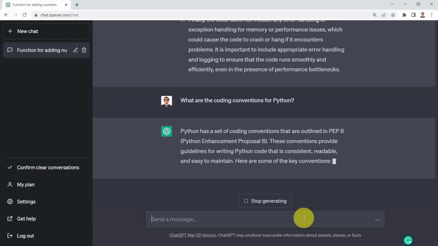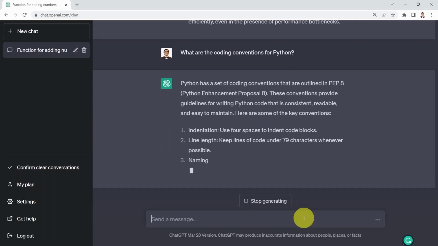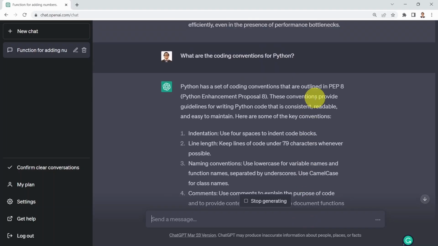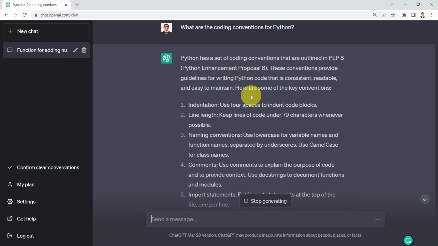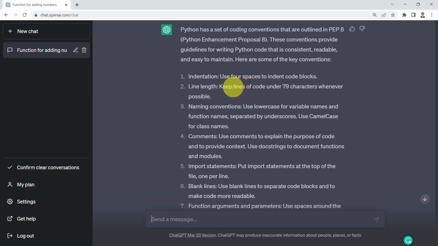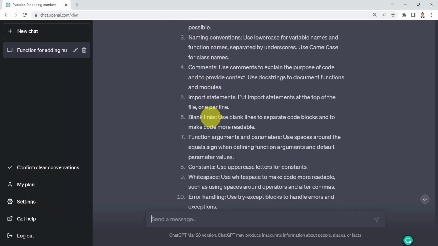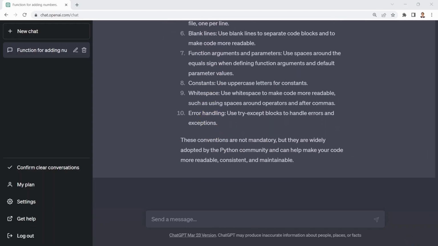Okay, next, I can simply ask ChatGPT what the code conventions for Python are, and it's going to tell you there are some coding conventions. One of them is what we call PEP 8, or Python Enhancement Proposal 8. Basically this is a widely known standard that sets the style for Python to ensure consistent, readable, and easy to maintain code. These are the key conventions when it comes to indentation, line length, naming convention, comments, and so on.